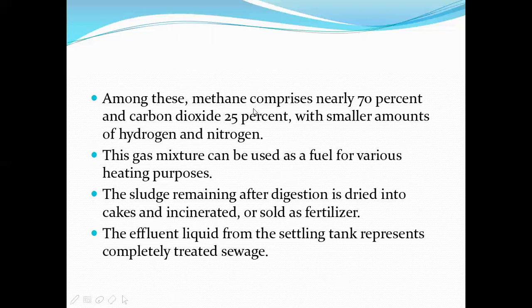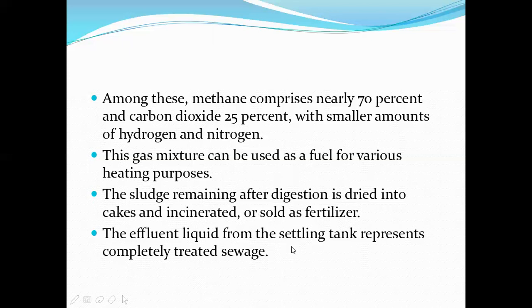Methane will comprise about 70%, which can be trapped and used for various purposes. The sludge remaining after digestion is dried into cakes and incinerated or sold as fertilizers. So after digestion, whatever solid material is left in the digestion chamber can be used as a fertilizer, formed into cakes, or incinerated.